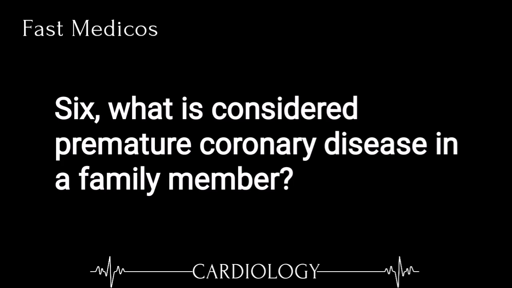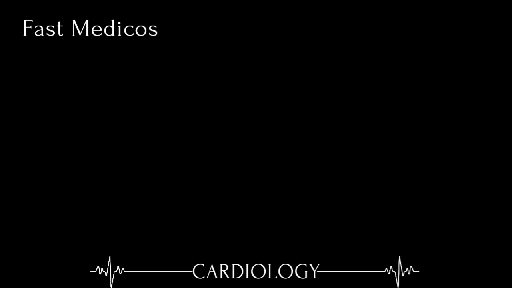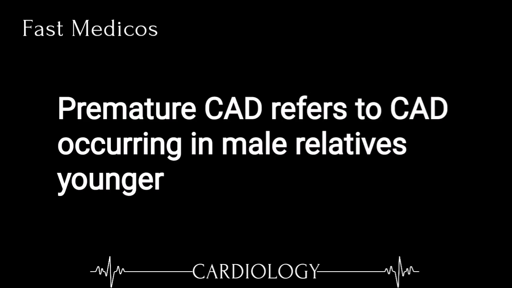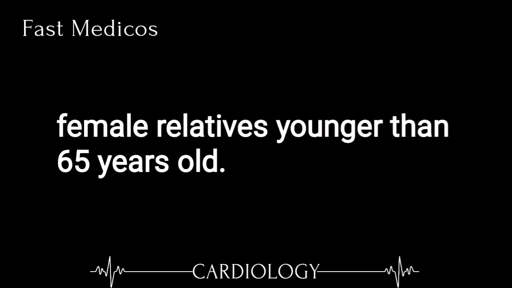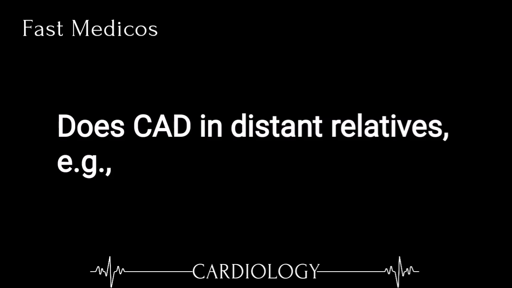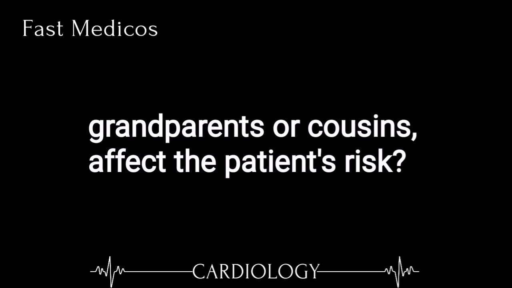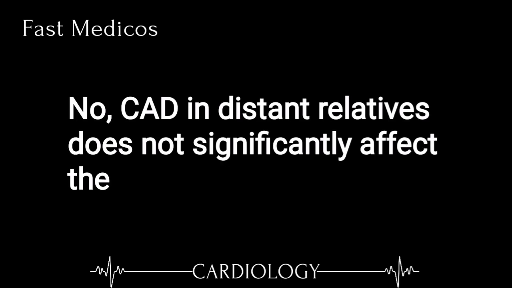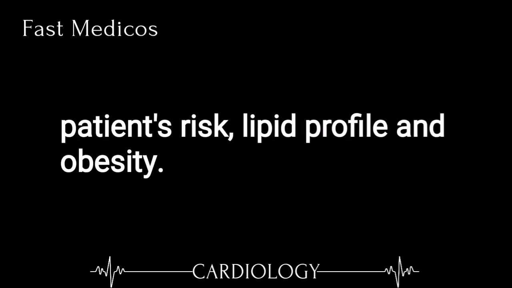6. What is considered premature coronary disease in a family member? Premature CAD refers to CAD occurring in male relatives younger than 55 years old, female relatives younger than 65 years old. 7. Does CAD in distant relatives, e.g. grandparents or cousins, affect the patient's risk? No, CAD in distant relatives does not significantly affect the patient's risk.